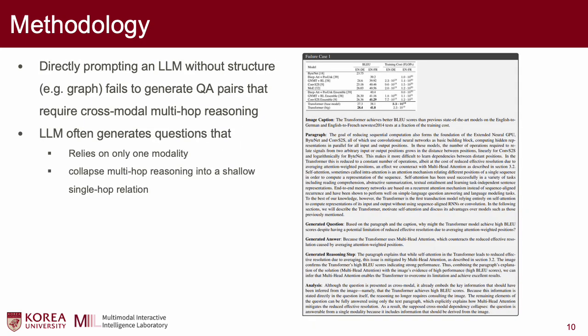Without using a graph and directly prompting an LM fails to generate QA pairs that require cross-modal multi-hop reasoning. This is because LMs often generate questions that rely only on one modality, or where questions collapse multi-hop reasoning into a shallow single-hop relation.